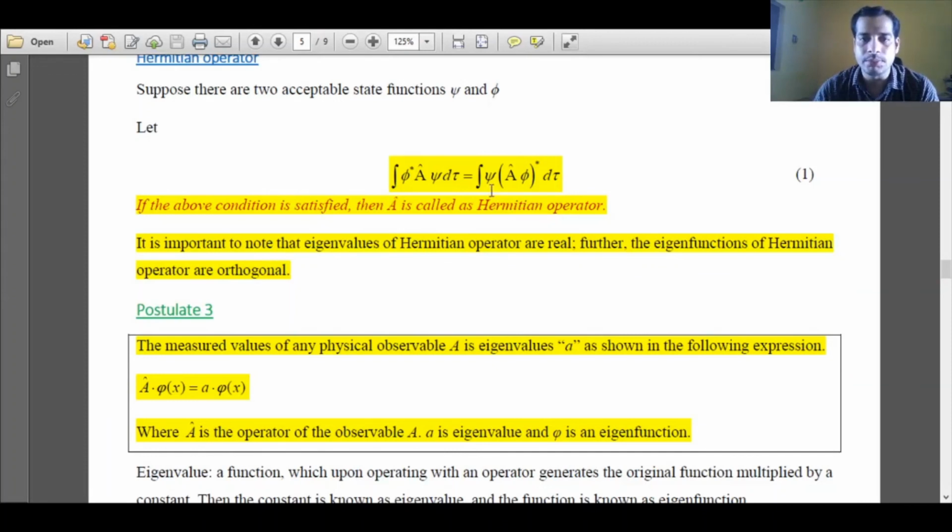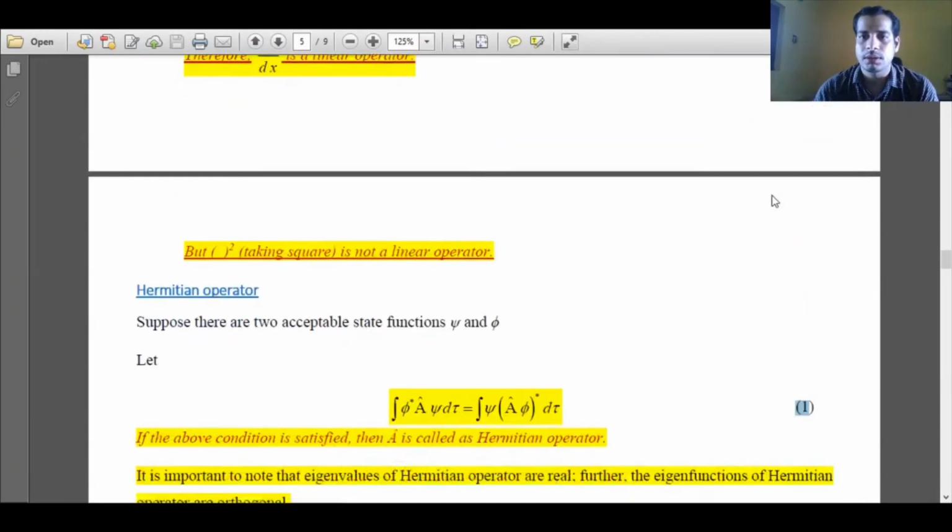It is important to mark the two wave functions clearly: in the first case psi star and psi, and in the second case psi and psi star. If any operator satisfies the Hermitian conjugate condition, then the corresponding operator is called a Hermitian operator. Here equation 1 is wrongly written; it should be the continuous equation.